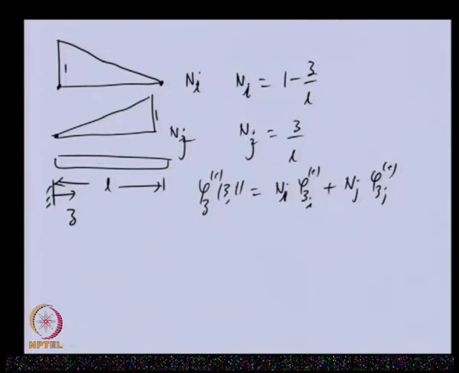So, now we have seen the property of the shape function. We have obtained the explicit form of the shape function for this particular element, in which we had only two nodes and 2 degrees of freedom. Now, we will see another property of the shape function which we need to satisfy, that is the compatibility condition.